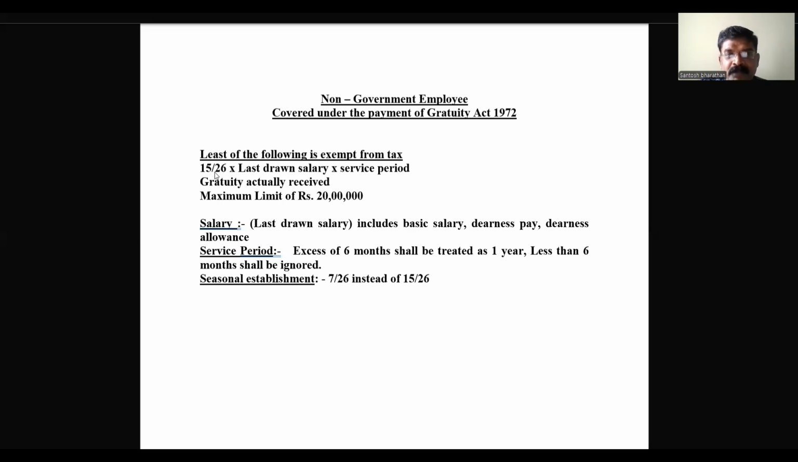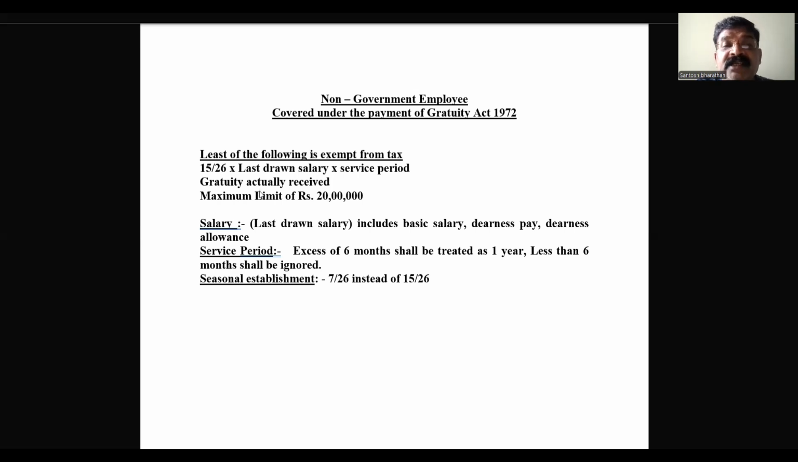The first one is 15/26 into last drawn salary into service period. What do you mean by this 15/26? See here, 26 means the Income Tax Act considers 1 month as 26 days. That means 4 Sundays are removed, so we get 26 days. And 15 days' salary is taken for the calculation of gratuity. 15 days' salary we are going to take for the calculation of a gratuity.